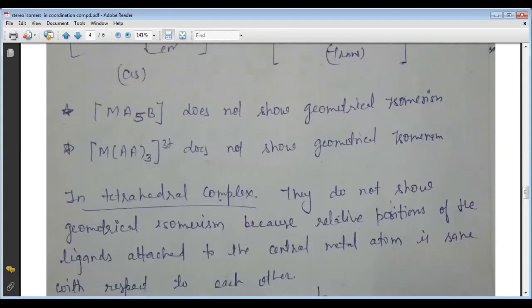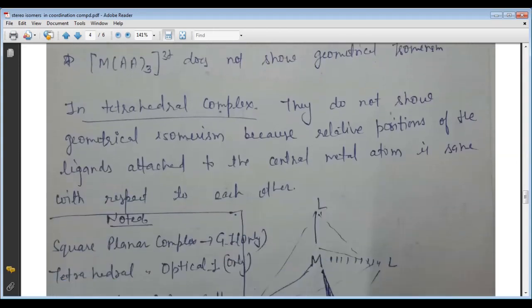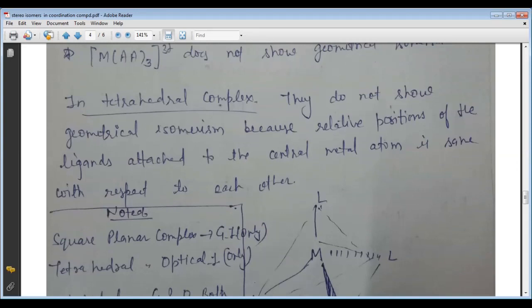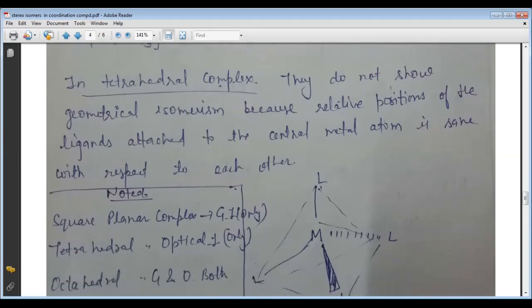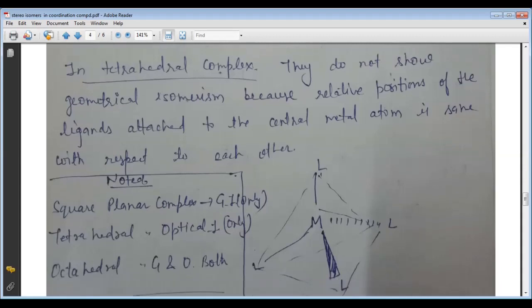So now come to the tetrahedral complex. So here we know why the tetrahedral complex does not show the geometrical isomers. There is the reason they do not show the geometrical isomerism, because the relative position of the ligand attached to the central metal atom is same with respect to each other.